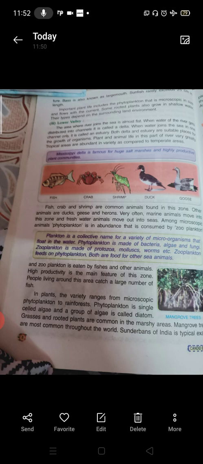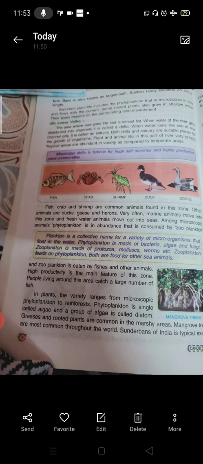So, they are saying that if you talk about the delta or estuary, they are both very suitable places for organisms to survive, but there is variation in the organisms found in them. Fish, crab and shrimp are common. They are found in this zone, and there is a difference between the animals found in temperate areas or tropical zones.